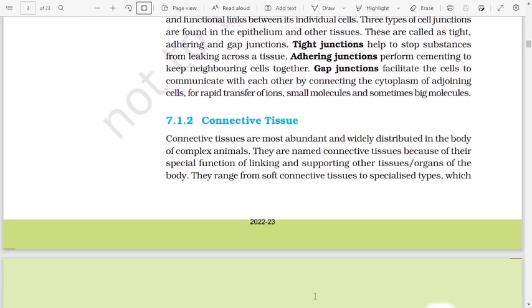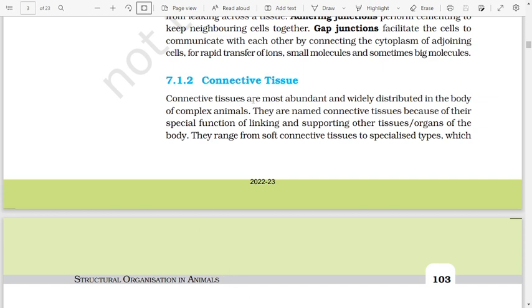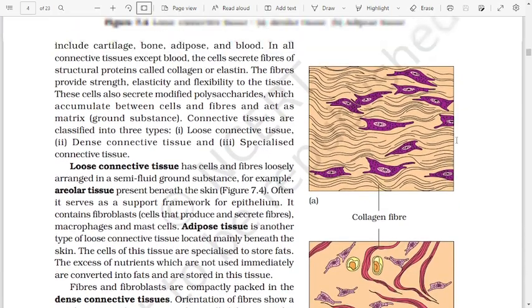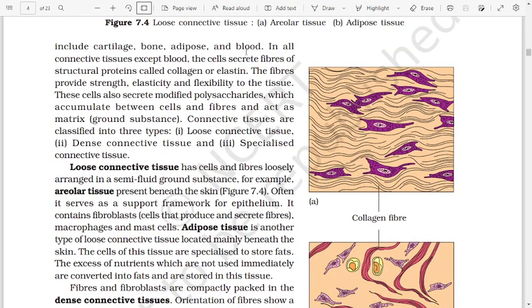Connective tissue. Connective tissues are most abundant and widely distributed in the body of complex animals. They are named connective tissue because of their special function of linking and supporting other tissues and organs of the body. They range from soft connective tissue to specialized types, which include cartilage, bone, adipose, and blood.